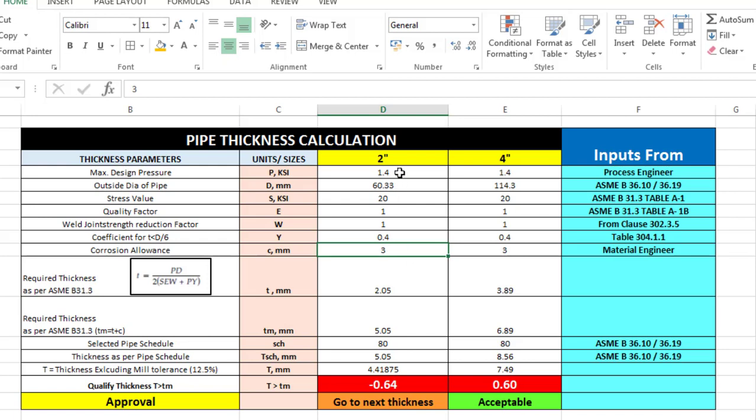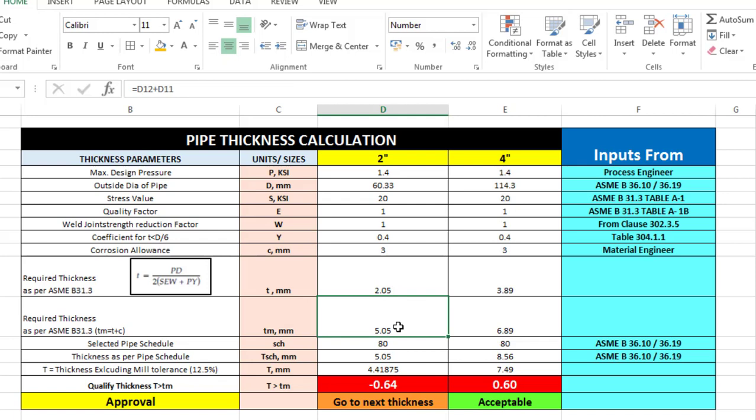Now I have my inputs ready. I just have to calculate my thickness. I made this formula automated over here. I just have to put the values over here, so automatically it will be calculated. Based on these values, what is the thickness that I am arriving at? It is 2.05. So 2.05 is the thickness calculated for a particular pressure.